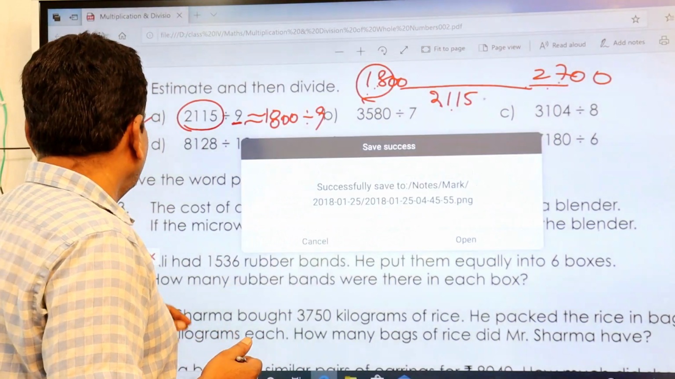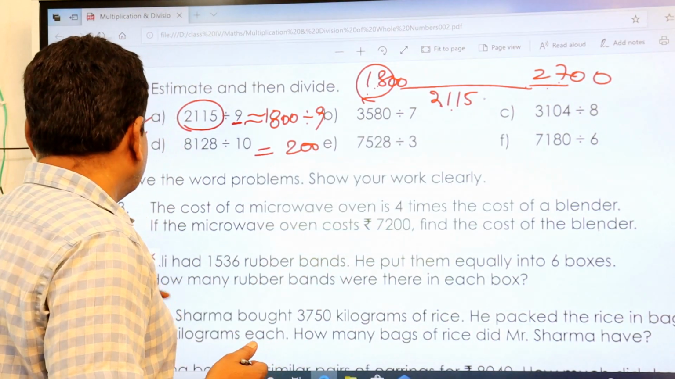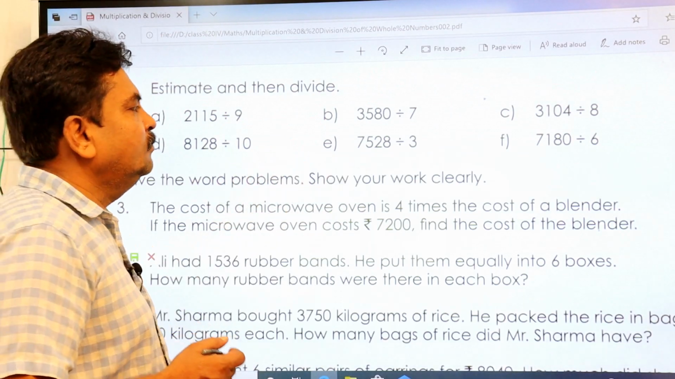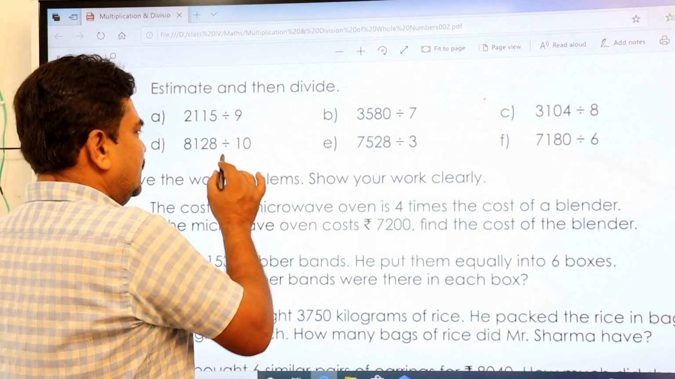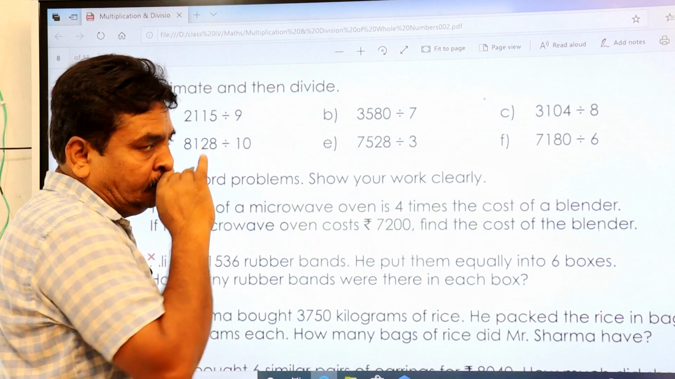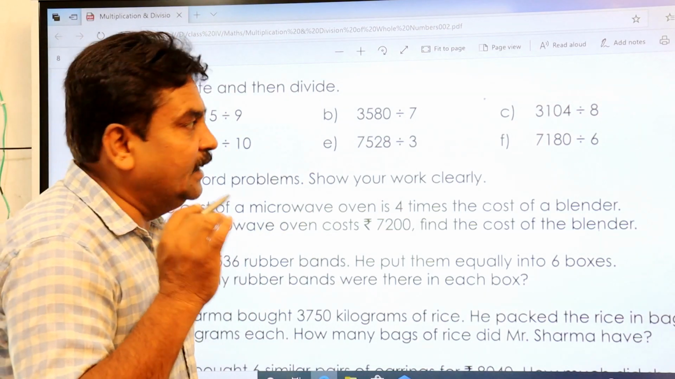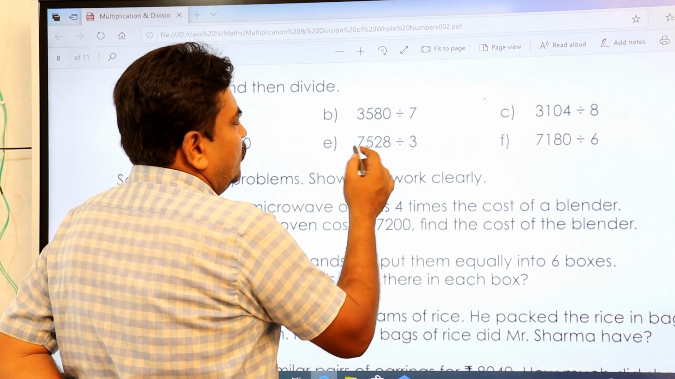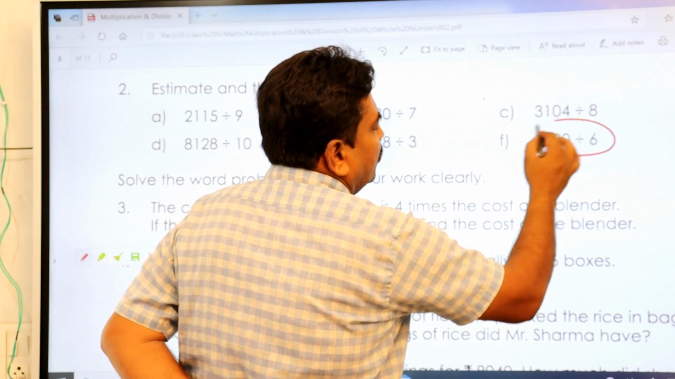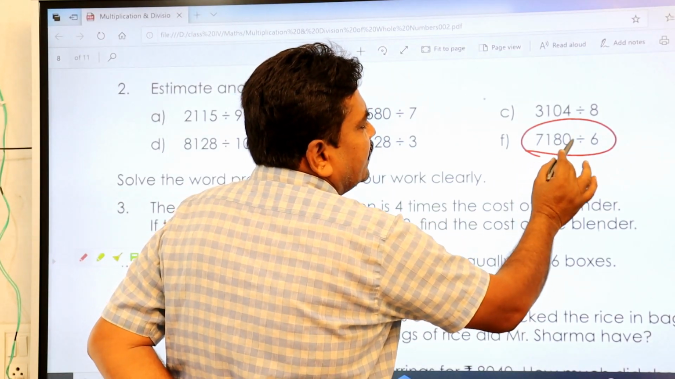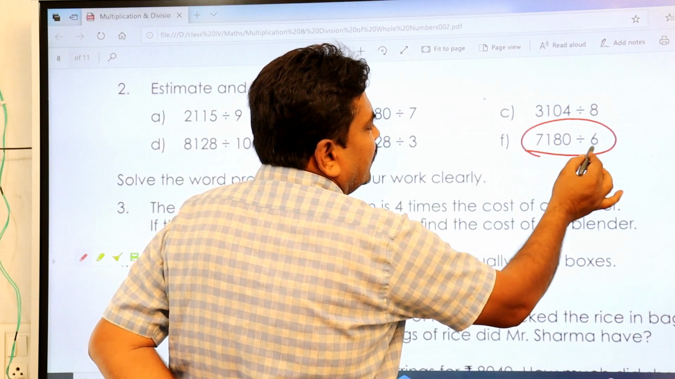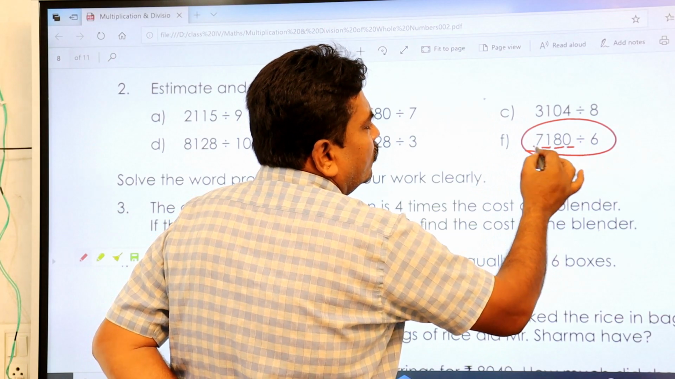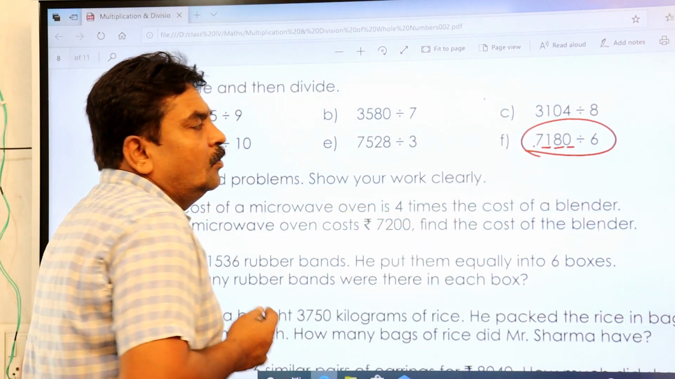Then come to any other problem. I'll just explain one more example. This is very simple. Try it. If not, I am there to explain to you. Suppose you have, I'll do this 7180. So first you take this one. Okay, 7180. How are you going to take?